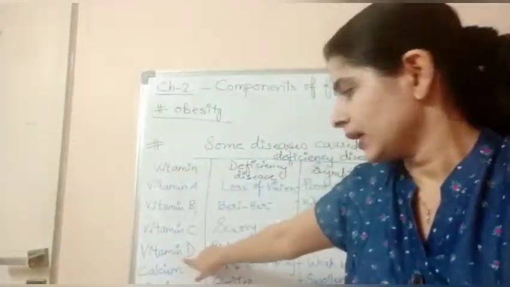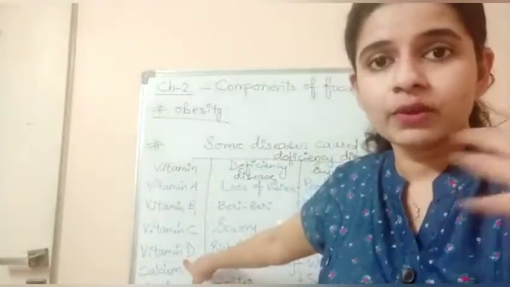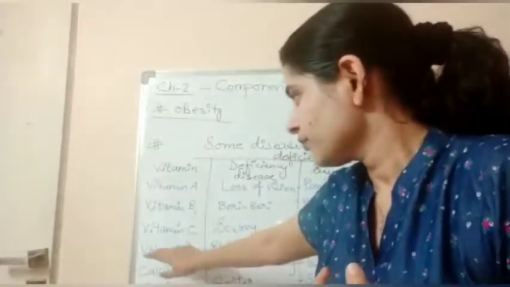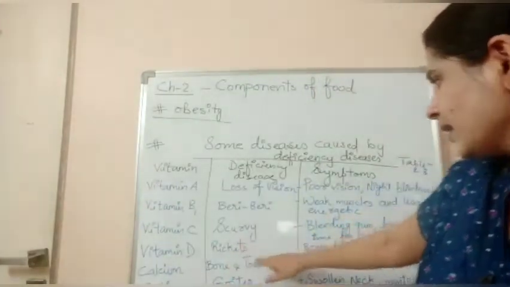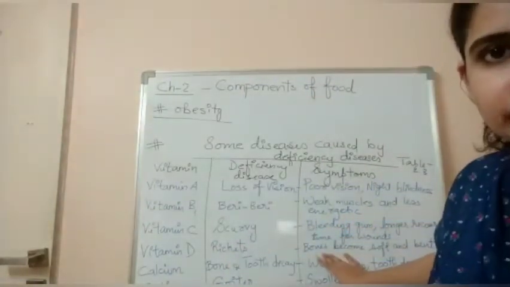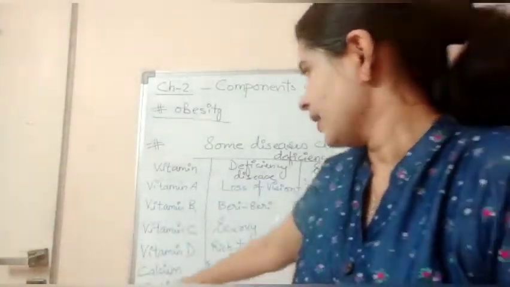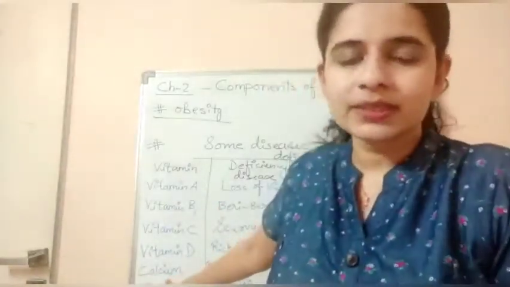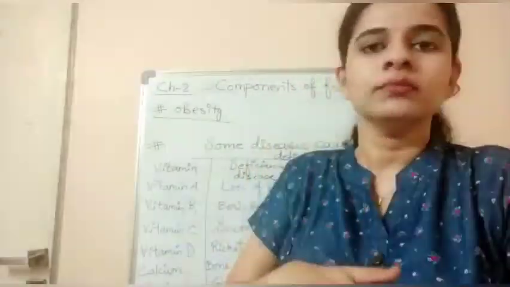Next is vitamin D. Where do we get vitamin D from? From the sun. Okay, it's good for our bones. So deficiency of vitamin D leads to a disease known as rickets. And obviously the symptom will be that bones will be weak if we don't have vitamin D in proper amount. Next is calcium. Due to lack of calcium, our bones become weak and our teeth also become weak.